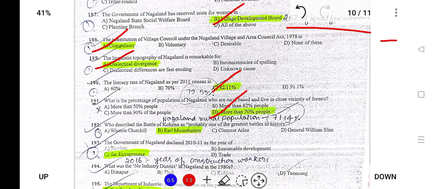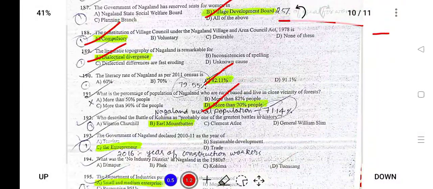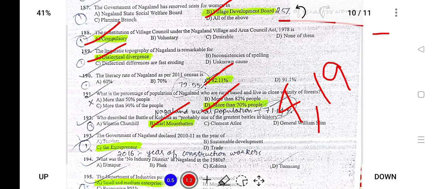Who described the Battle of Kohima as probably one of the greatest battles in history? So Lord Mountbatten said that the Battle of Kohima, which was started on 4th of April 1944, ended on 21st of June 1944.